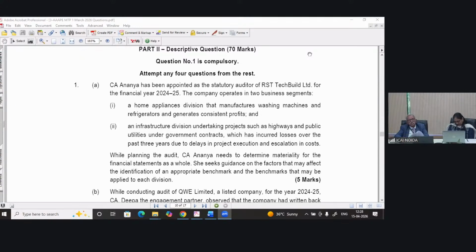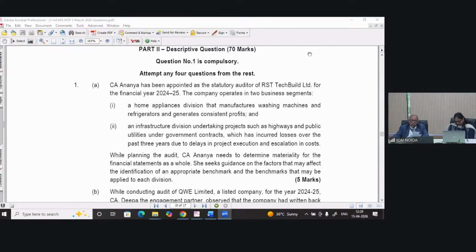There are other instances also. First, as I have told you, making decisions about materiality, and then assessing audit risk, which is subjective again.